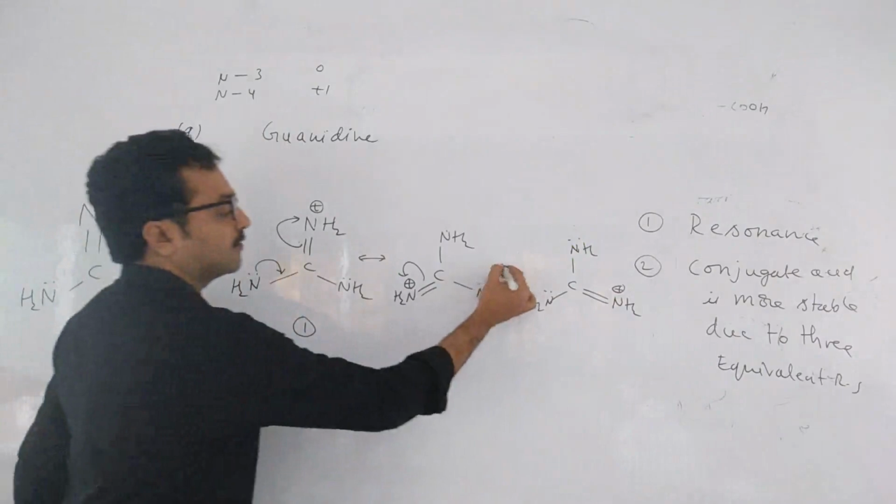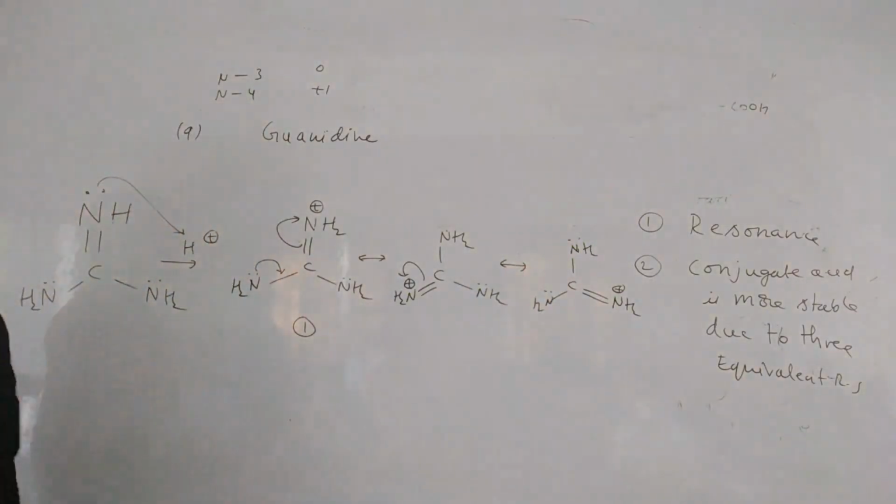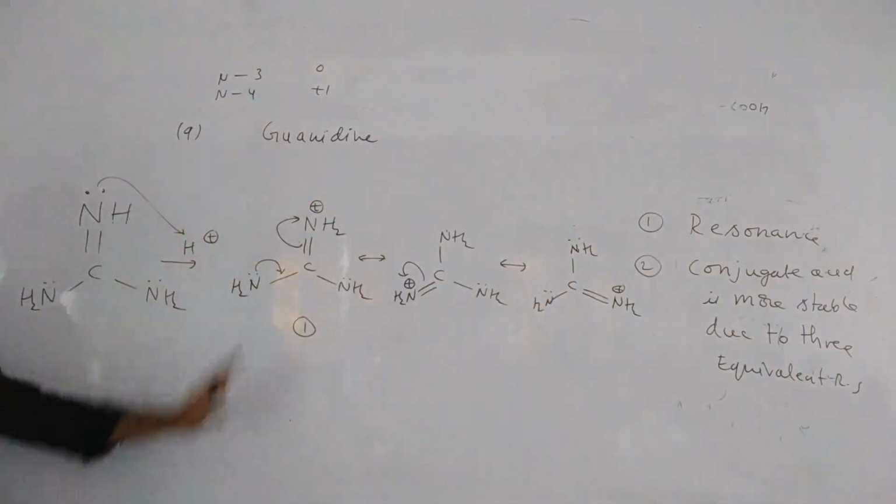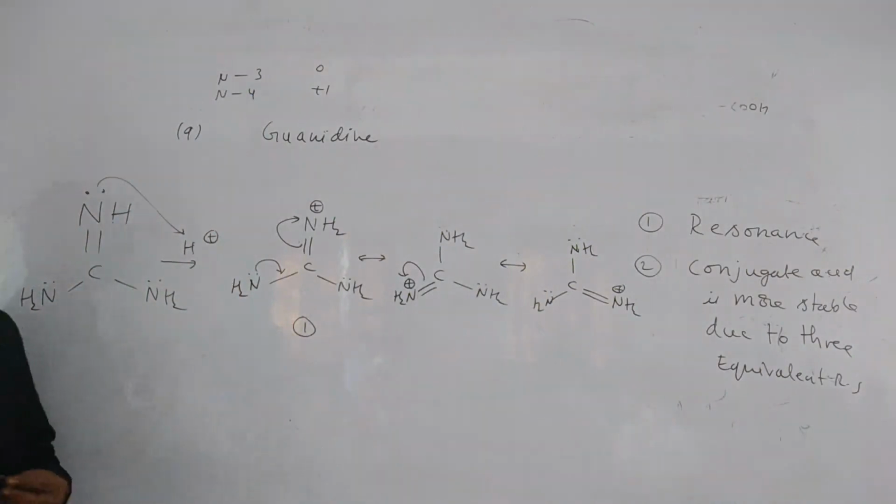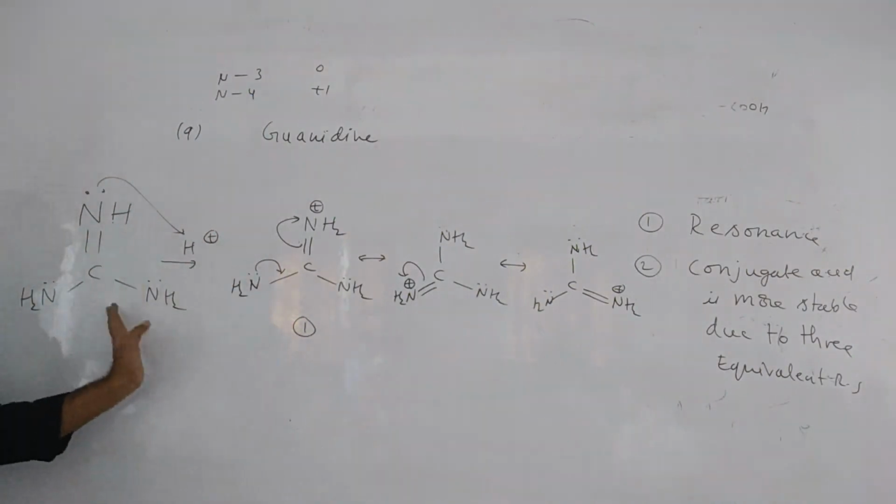So now you can write them. So these are the 3 resonating structures: 1, 2, 3. These are the 3 equivalent structures. Because of that, the guanidine is more basic.